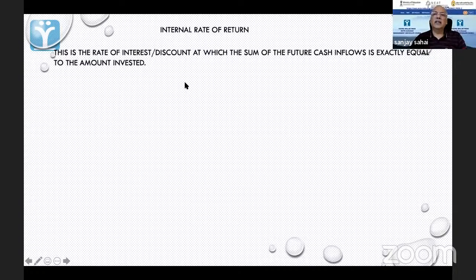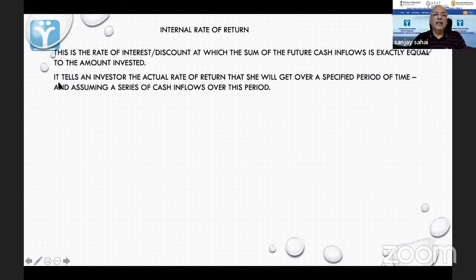जैसे हमने 10 लाख लगाया, 3 लाख हर साल आ रहा था. सपोज करो वो 5 साल में exactly 10 लाख, तब क्या discount rate? It tells an investor the actual rate of return that she will get over a specified period of time, assuming a series of cash flows over this period.